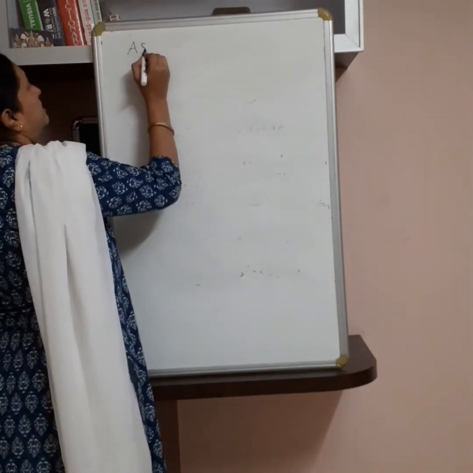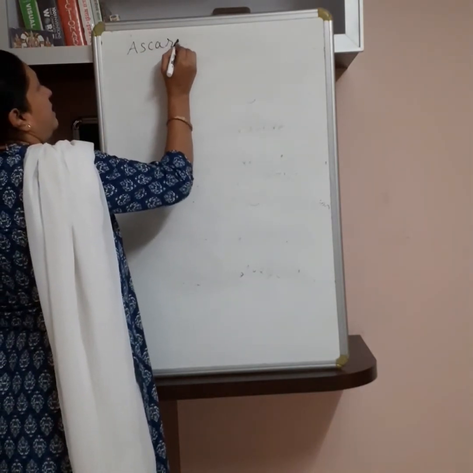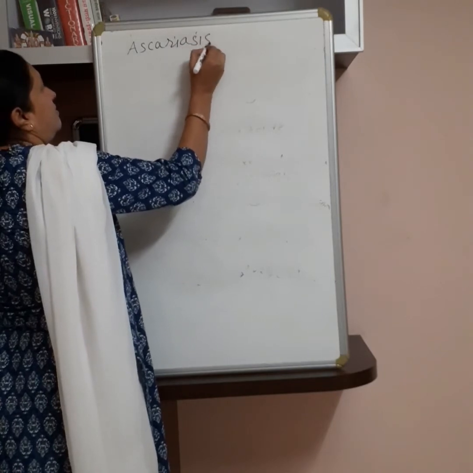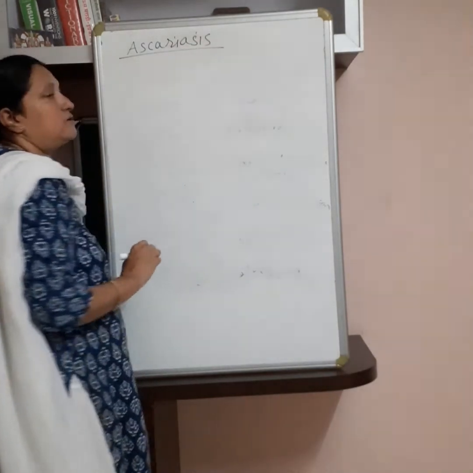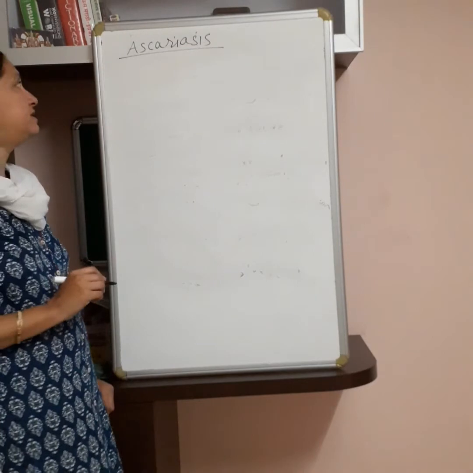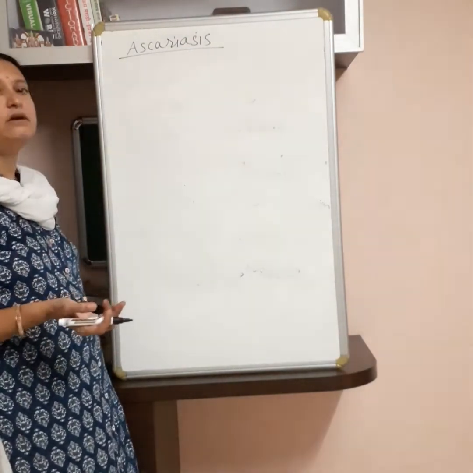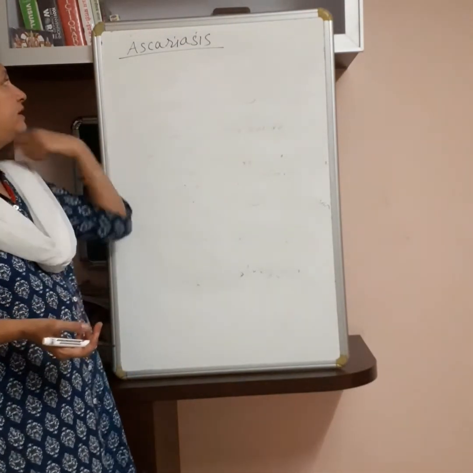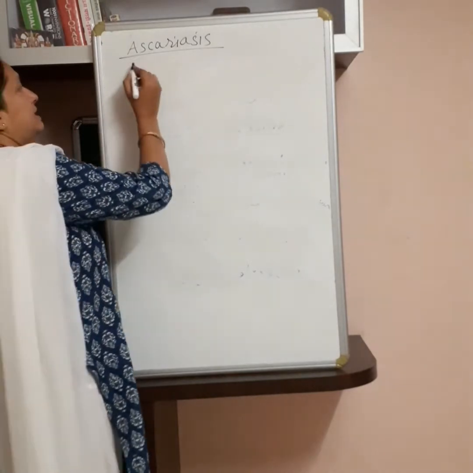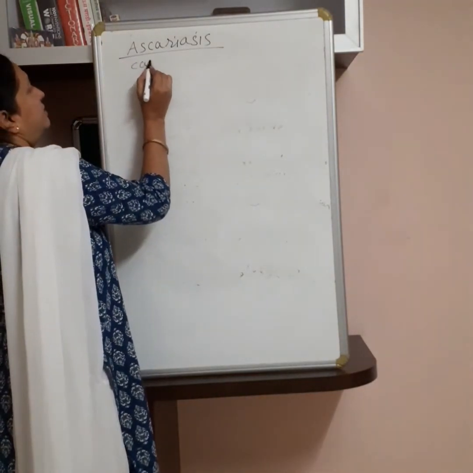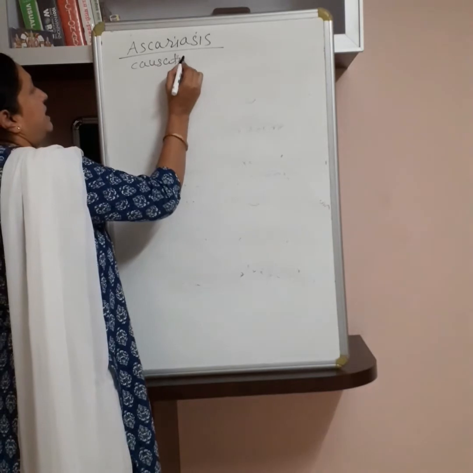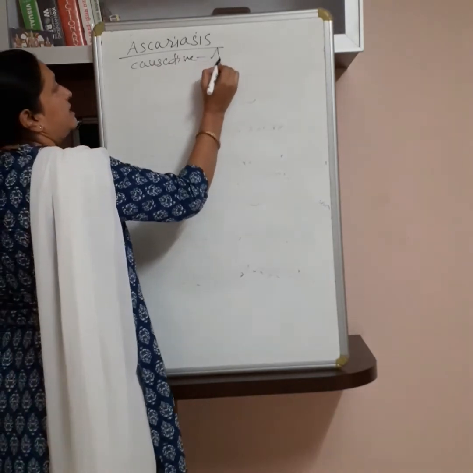Second communicable disease, ascariasis. It is also a communicable and infectious disease spread from person to person due to poor, unhygienic conditions. The causative agent of ascariasis is Ascaris.